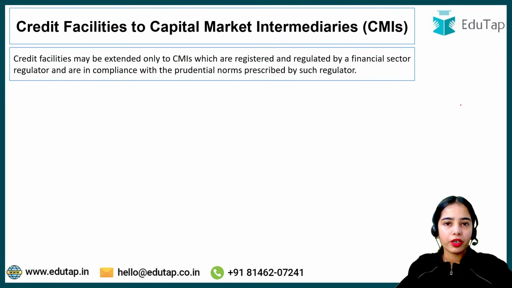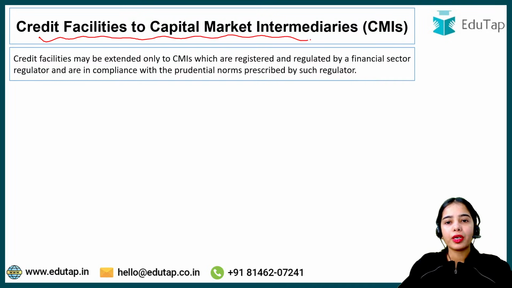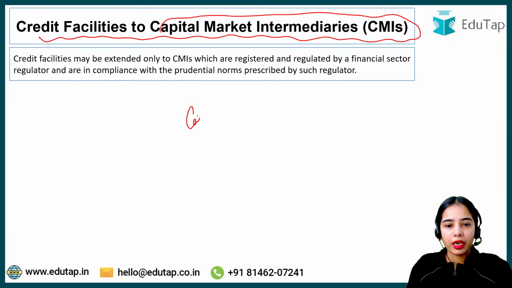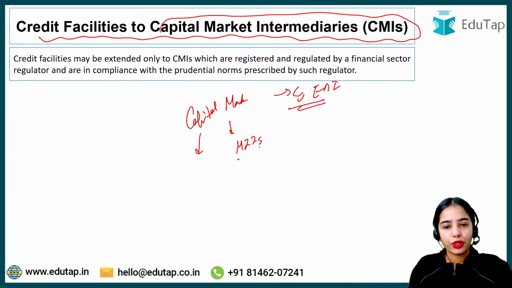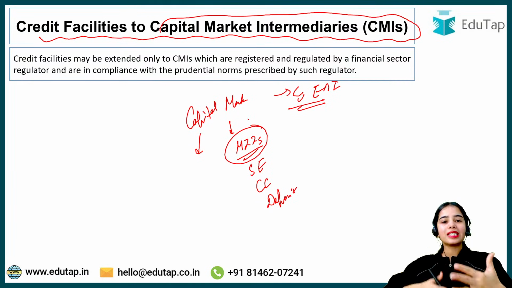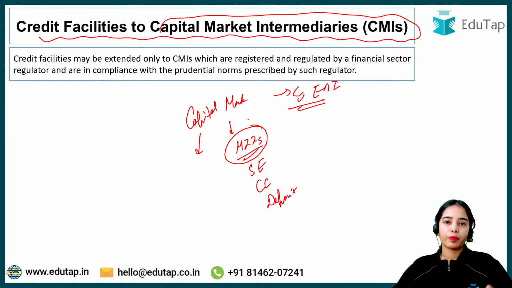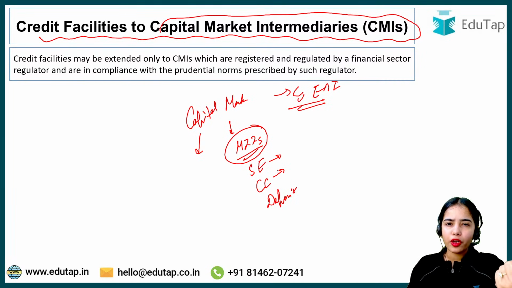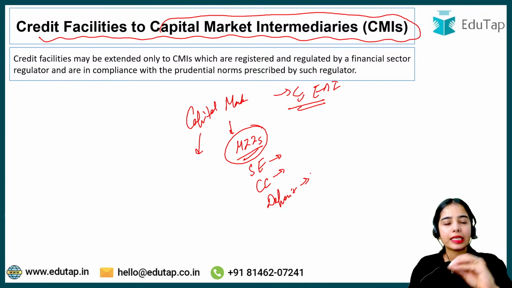Now coming to the last part for this session, that is credit facilities to capital market intermediaries. See, in the capital market that is regulated by the SEBI, basically there are the market infrastructure institutions. Like there are stock exchanges, there are clearing corporations, there are depositories. So these are the market infrastructure institutions that help in the functioning of the capital market. So stock exchanges, NSE, BSE, clearing corporation like the CCIL, depositories that keep your securities in the demat form like the NSDL, CDSL.